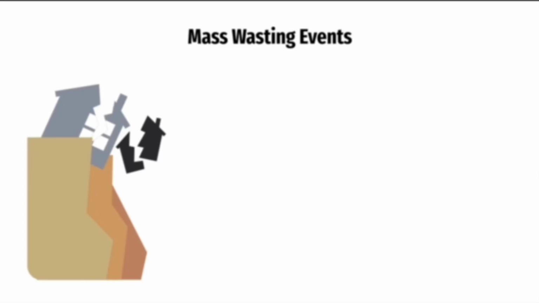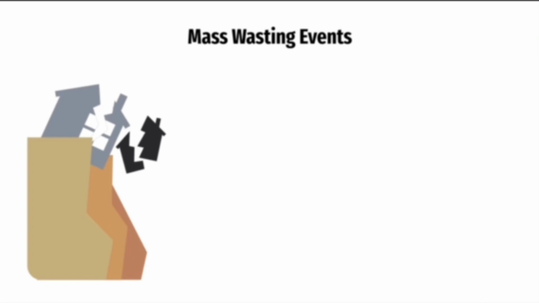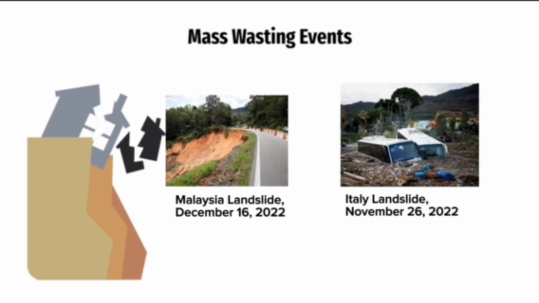Now we will talk about geohazards. First are mass wasting events. Mass wasting events are the motion of rock and soil down a slope under the control of gravity. The cause for this geohazard is usually an earthquake or other extreme events that trigger a landslide. Some examples of this would be the landslide that happened in Malaysia on December 16, 2022, and the landslide that happened in Italy on November 26, 2022.